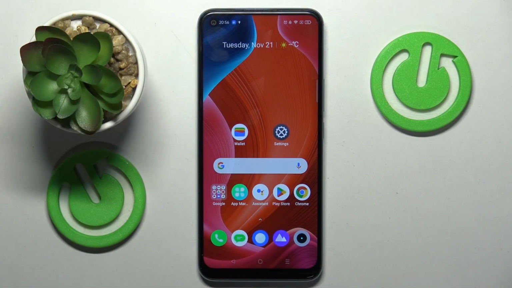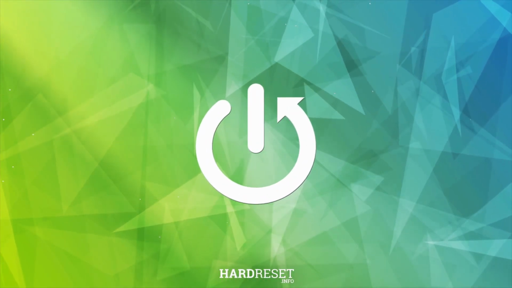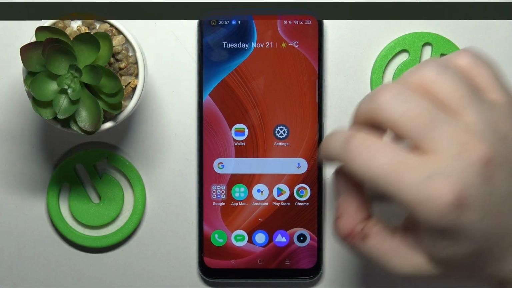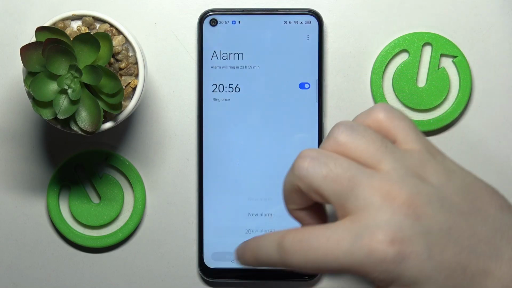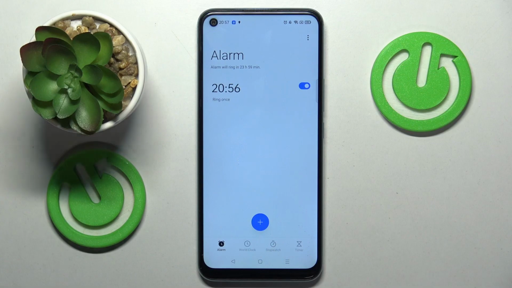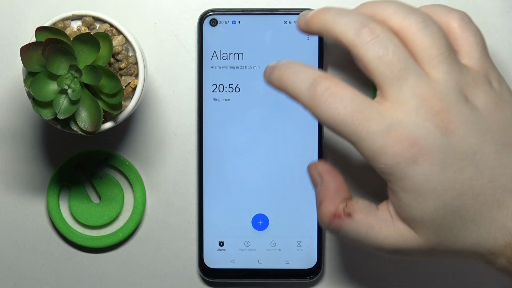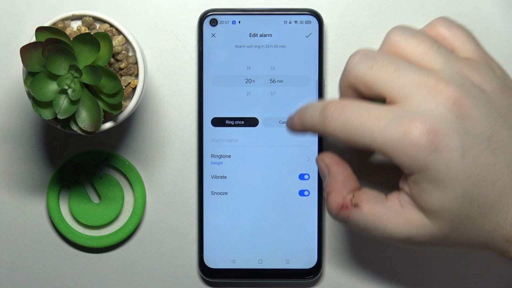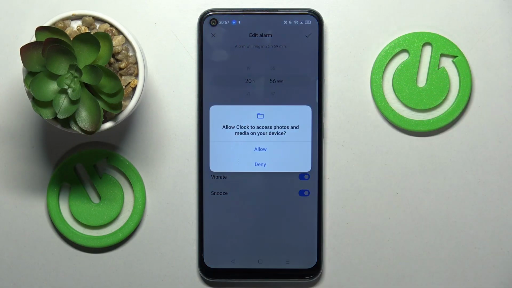Hello, in this video I will show you how to change alarm sound on REALME C17. So you have to start with opening your clock application, and now on this device you have to change ringtones individually for every alarm. So you have to choose for this one, for example, and here you have a ringtone option.